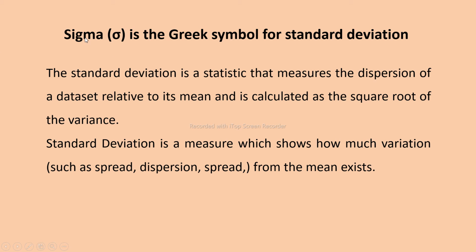So sigma is a symbol used to denote the standard deviation. The standard deviation tells how much we are deviated from the true value. There is a true, exact value, and we may be deviated from it in the positive or the negative direction. We will see this.